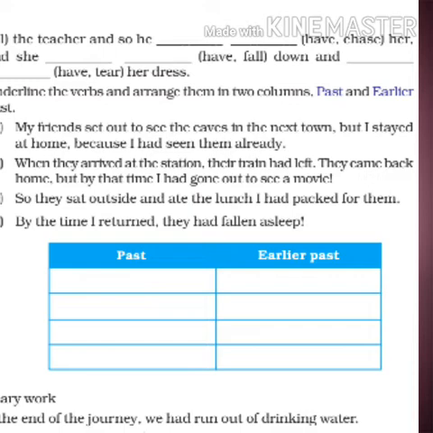So which action happened earlier or which action happened first? It is had seen. So in the column earlier past you have to write had seen, and in the past column you have to write set out and stayed. So the action that happened earlier should be written in the earlier past, and the action that happened second you have to write in the past tense, past column. So this is how you do the exercises.